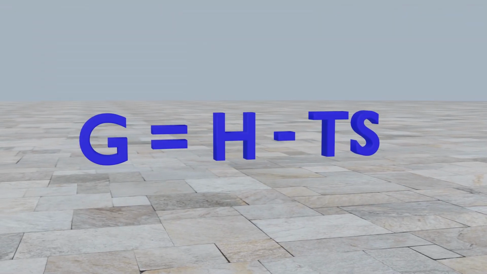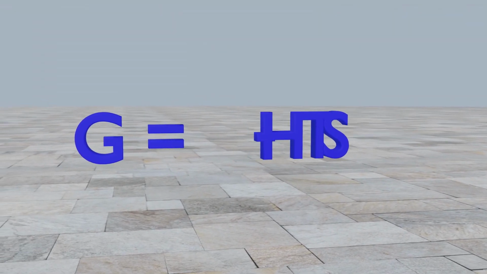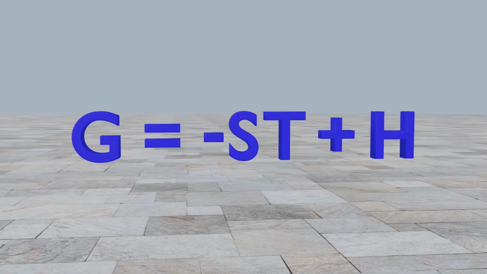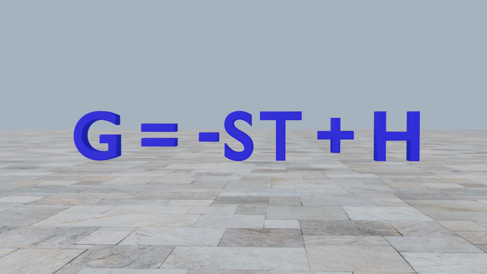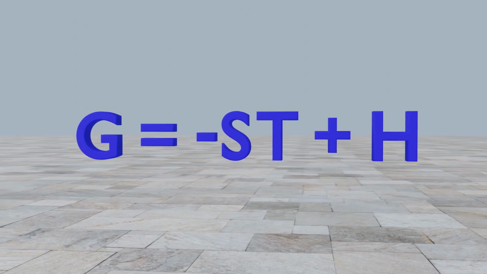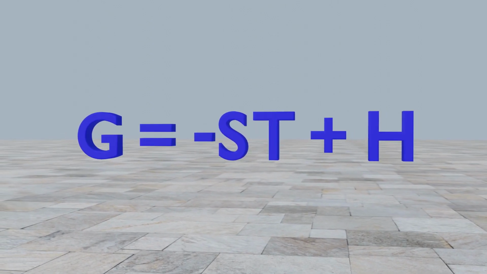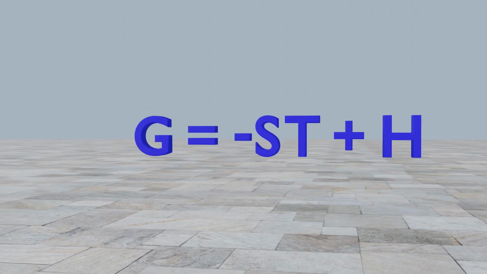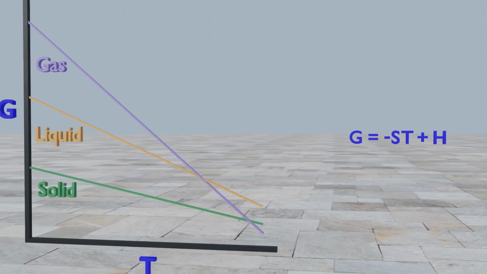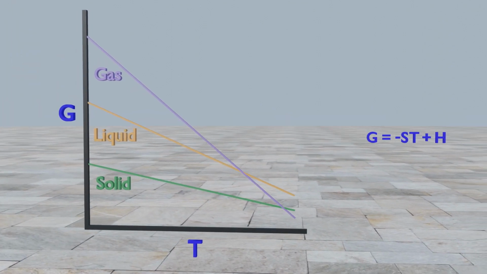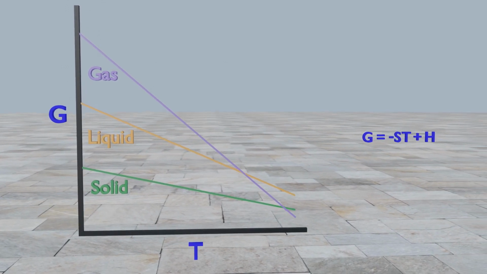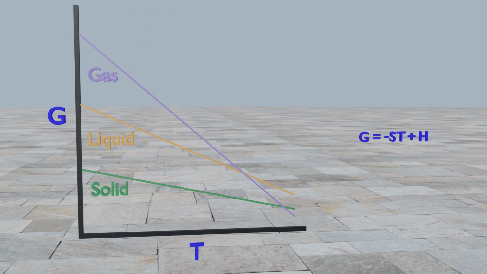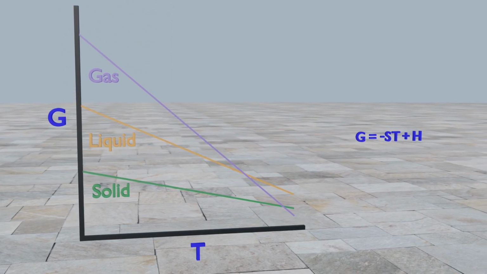If we rearrange the equation free energy equals enthalpy minus the temperature times entropy, we get something in the same form as a y equals mx plus b equation. A plot of free energy versus temperature will yield a straight line where enthalpy is the y-intercept and negative entropy is the slope. When we try graphing this for solids, liquids, and gases, our graphs end up looking something like this. Free energy decreases as the temperature increases because all chemical species have positive values for entropy.